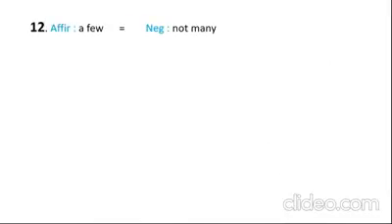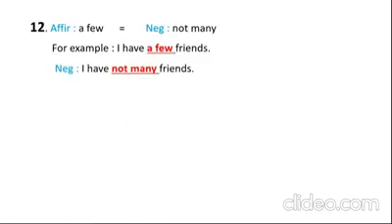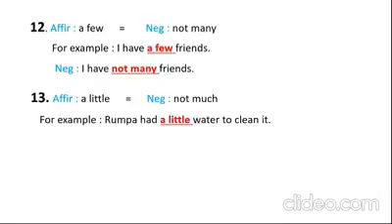Number 12: in affirmative, if you have a few, in negative you can write not many. For example, I have a few friends. Negative: I have not many friends. So a few is replaced by not many. Number 13: affirmative, if you have a little, in negative you can write not much. For example, Rumpa had a little water to clean it.